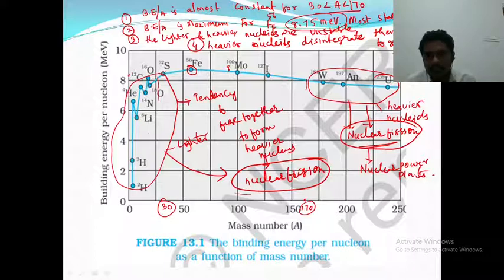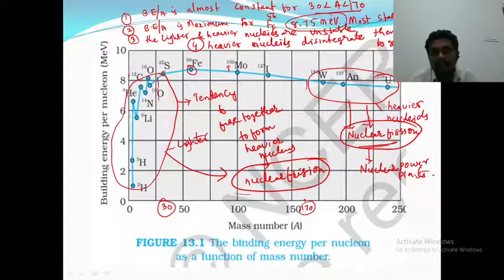And the third point: it is observed that the lighter and heavier nuclei are unstable, because their binding energies are low. So anyway they will try to get stability. The heavier nuclei split or disintegrate themselves so that their mass number decreases and comes into the range of 30 to 170, where they are moderately stable. They get stability by disintegrating themselves, so that process is said to be nuclear fission.